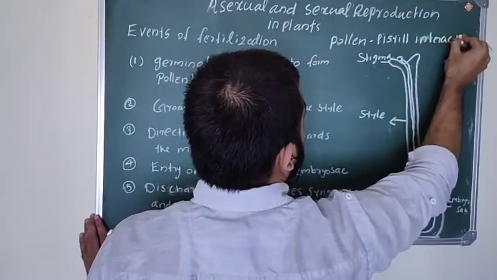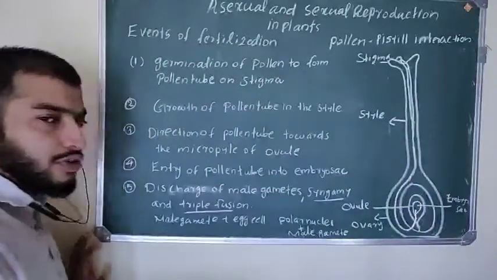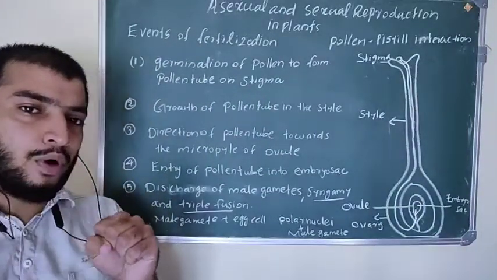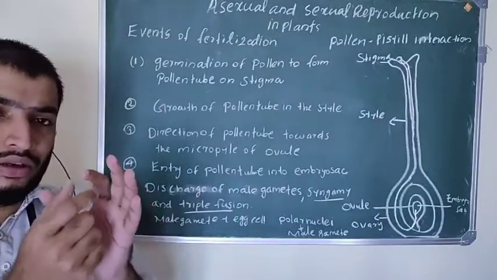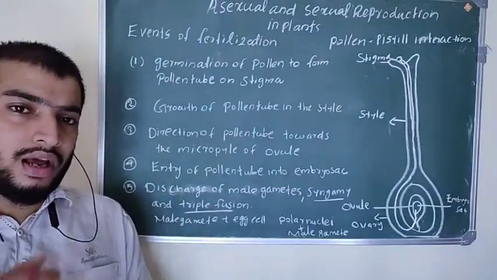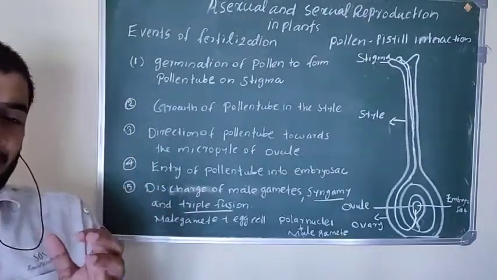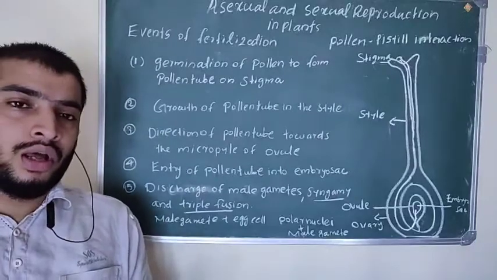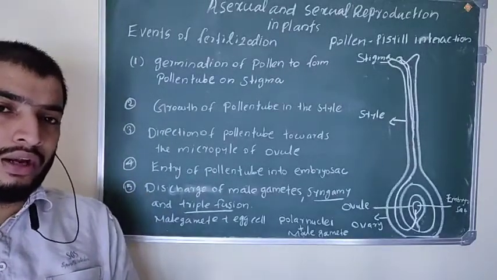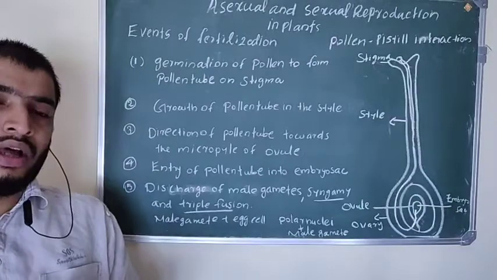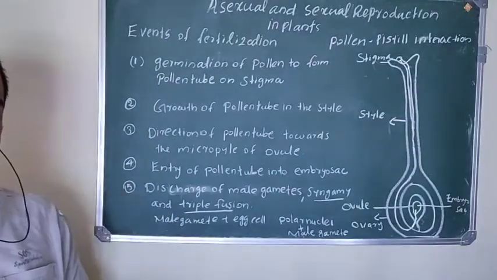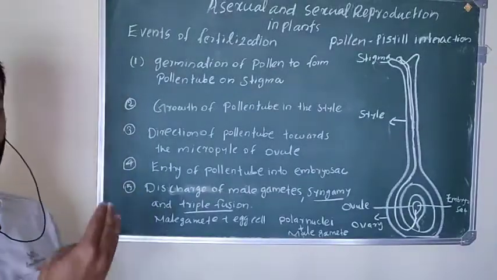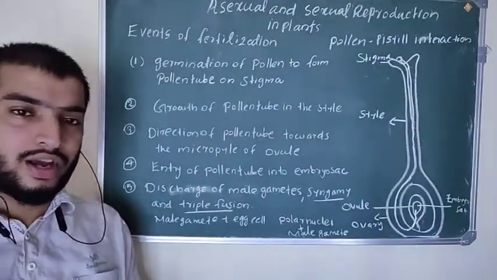Pollen-pistil interaction. First, the pollen grain lands on the stigma and germinates to form the pollen tube. Next, this pollen tube grows through the style and is directed to the micropylar end of the ovule, enters the ovule, and finally reaches the embryo sac, where it discharges the male gametes. Then syngamy and triple fusion occur. This whole process is called pollen-pistil interaction.